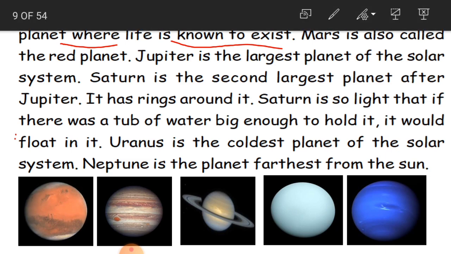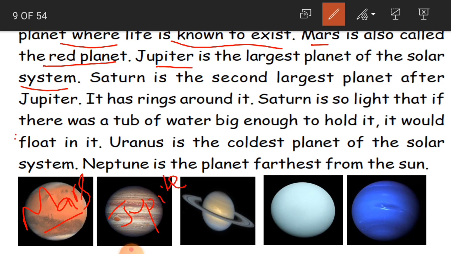And the other planet is Mars. Mars is called the red planet. See here, this is Mars, children. Okay, and Jupiter is the largest planet of the solar system. This is Jupiter. So among the 8 planets, Jupiter is the largest planet of the solar system. Okay, children, you have to remember this one.